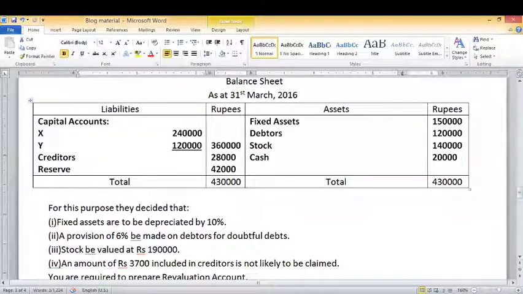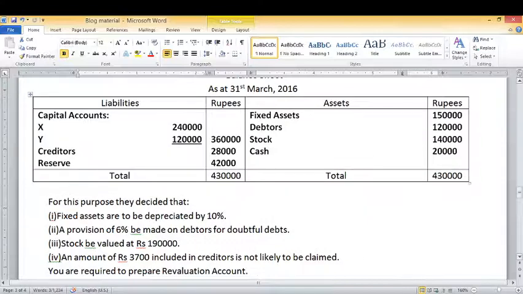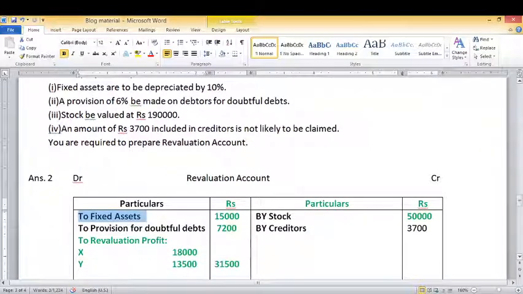Debtors are given 1,20,000, and we have to create provision for doubtful debts at the rate of 6%. So it is a case of increase in the liability. It will be recorded on the debit side of the revaluation account as to provision for doubtful debts, and it will come 7,200.